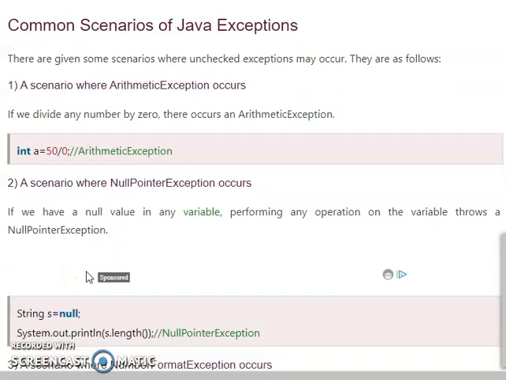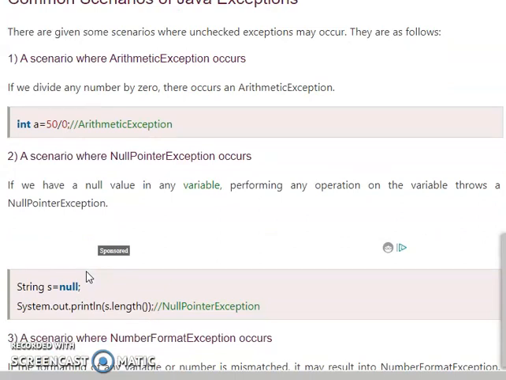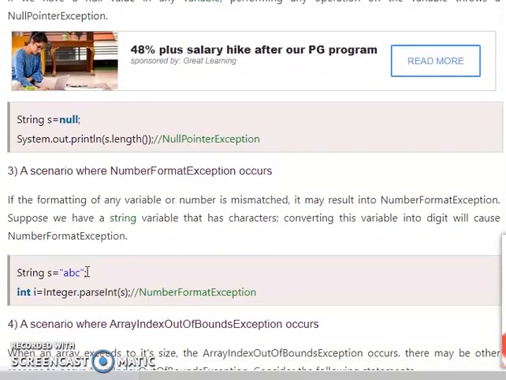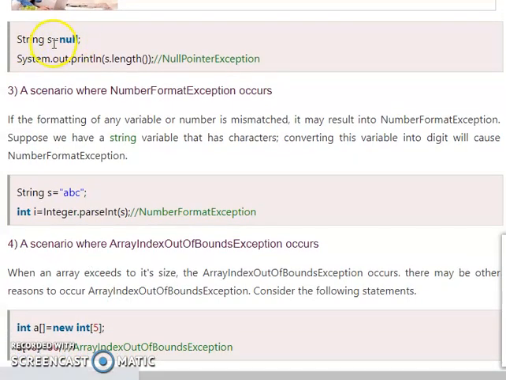And then the second one is the null pointer exception. If we have a null value in any variable and perform any operation on the variable, it throws a null pointer exception. For example, in this example, the string s has a null value. If you print the length of this string s, it will give the null pointer exception error. And then the number format exception error.